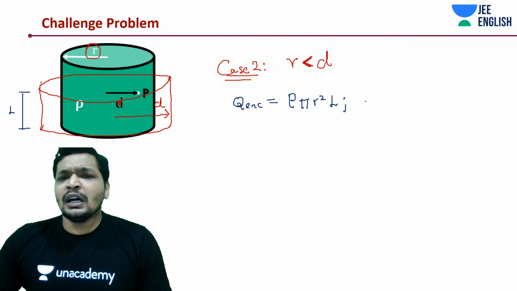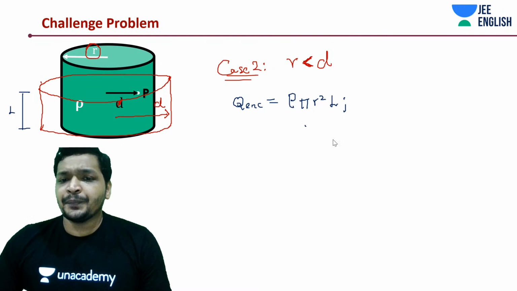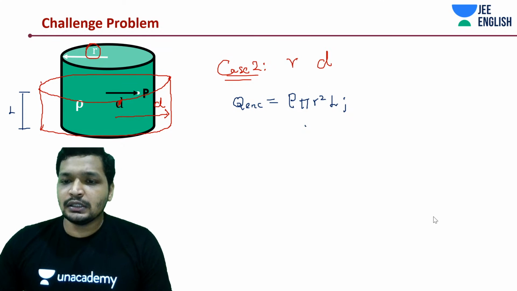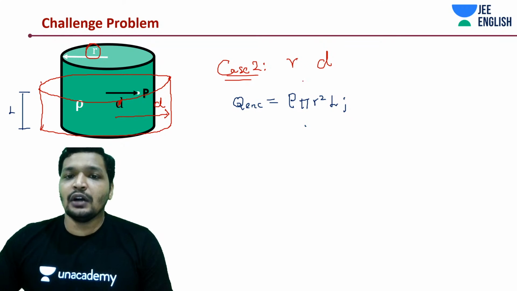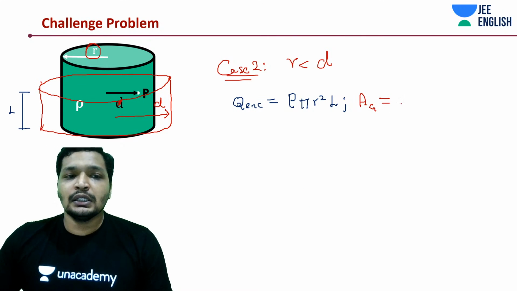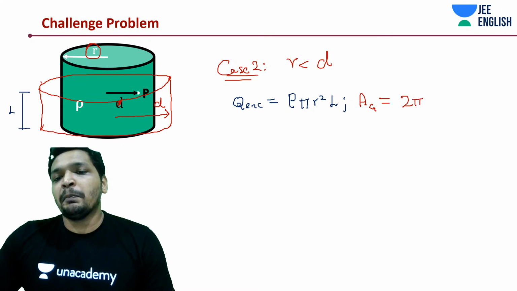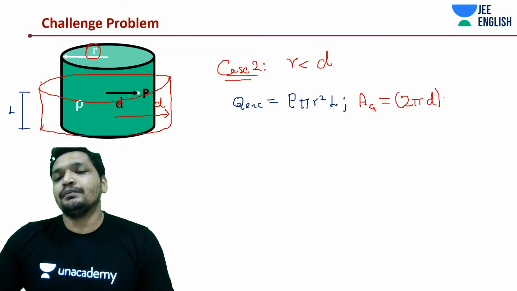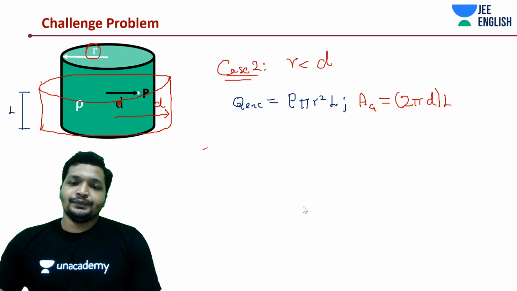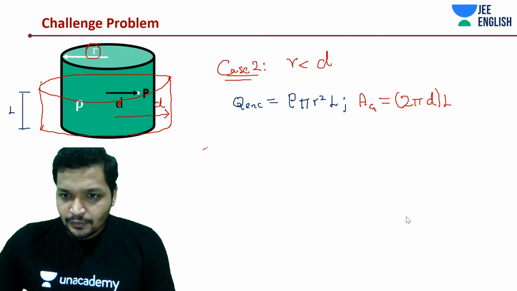What about your Gaussian surface? How big is your Gaussian surface? What is the surface area of your Gaussian surface? The Gaussian surface is 2 pi d into L. Now write down the equation. That is all it requires.